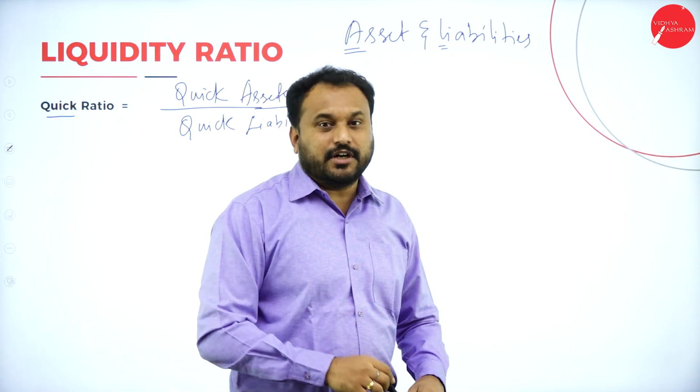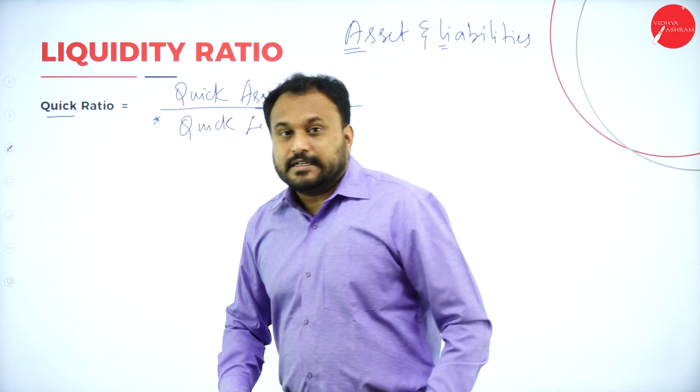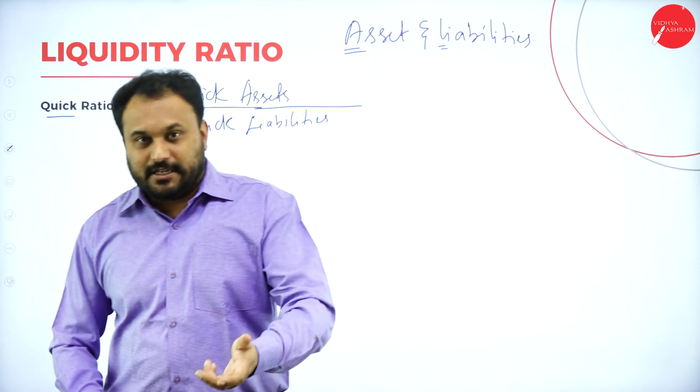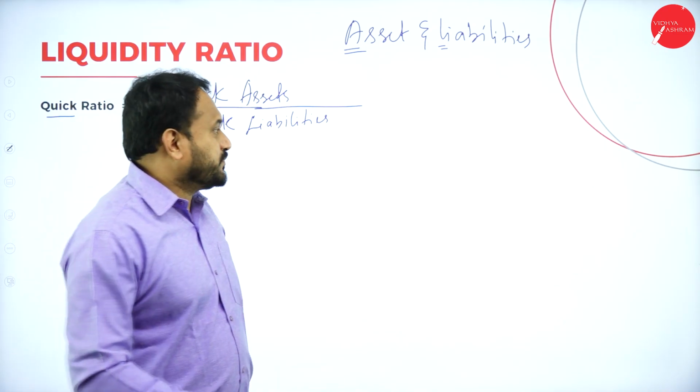But let me tell you, there is a star mark here. This is a star mark. There is nothing called quick liability. So what do you mean by quick asset and quick liability? Let me just tell you.